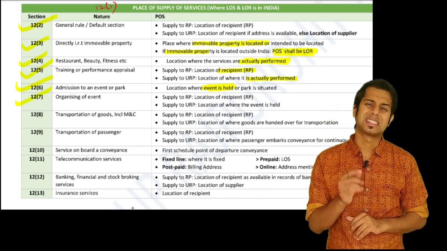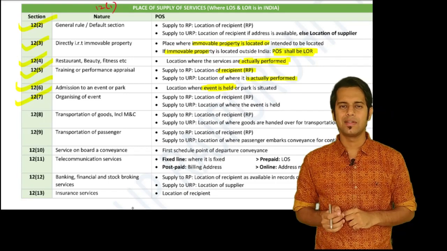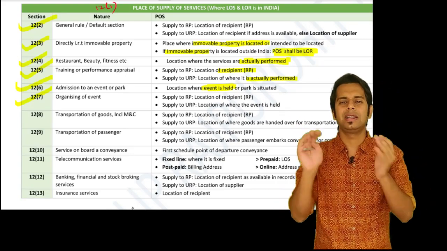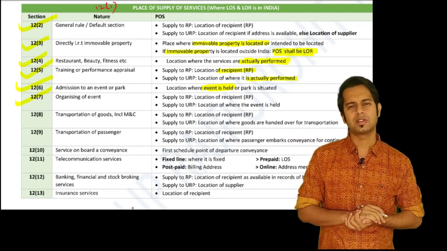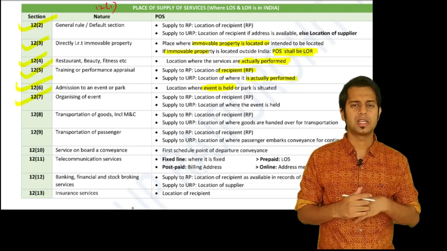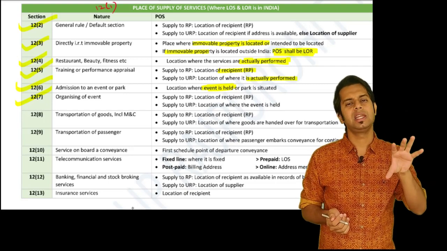Section 12, subsection 7 talks about place of supply with regard to organizing an event. Please note, admission to means ticket price, organizing means conducting that event. In such cases, if the services are supplied to a registered person, the place of supply is the location of the registered person. If it is to an unregistered person, the place where the event is held.